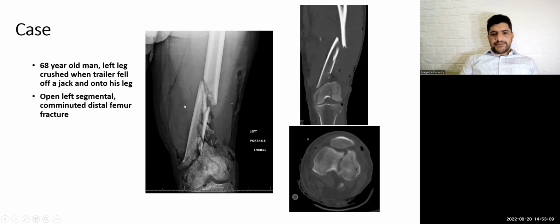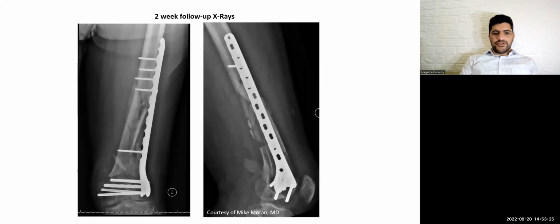Okay, you did the debridement and you did external fixator, and after 2 weeks the wound is healed or closed without any signs of discharge or infection, what will you do?